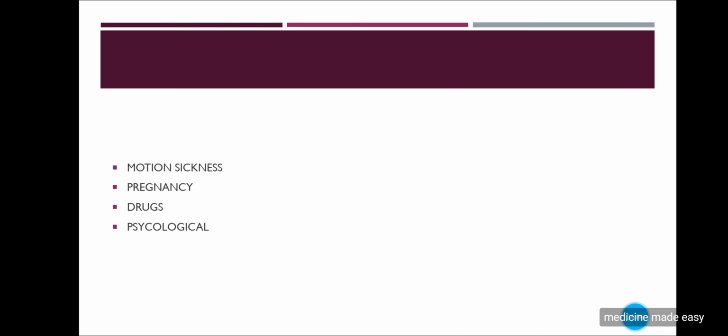Then comes in vomiting, there is no history of any motion sickness during travel, any vertigo, any sound in the ear associated with vomiting. If she is a female, you have to ask for pregnancy. Then any use of drugs, alcohol, any chemotherapy, any antibiotic, and the psychological effects if she is having any anorexia nervosa. So these were the differentials for vomiting.